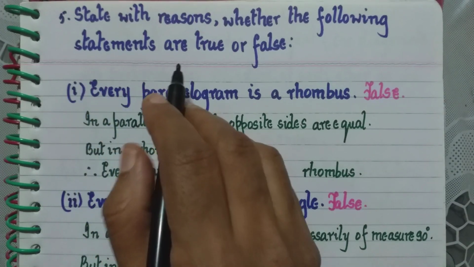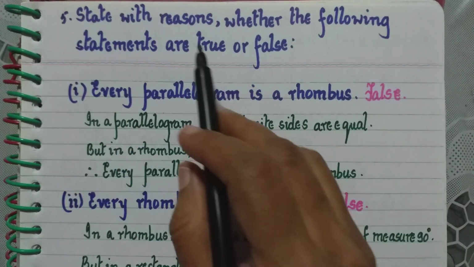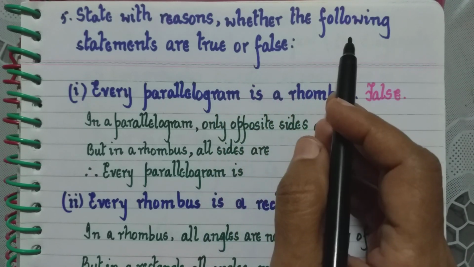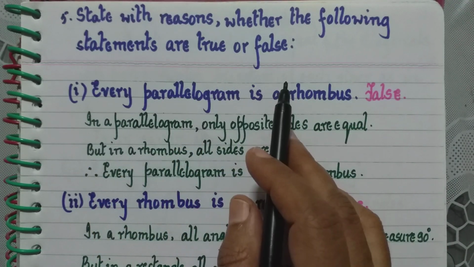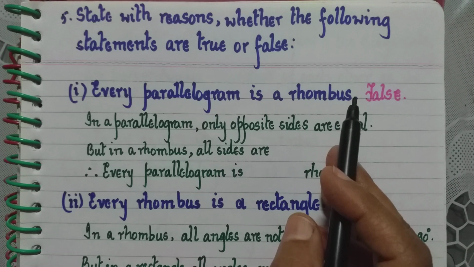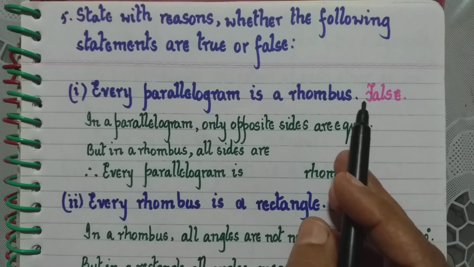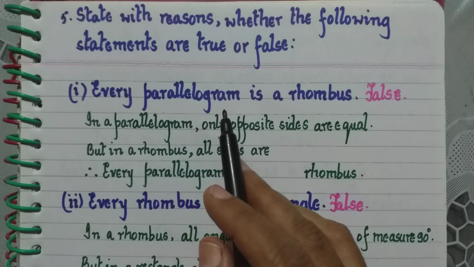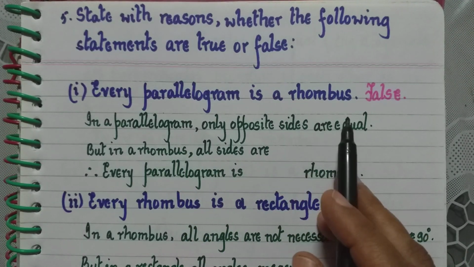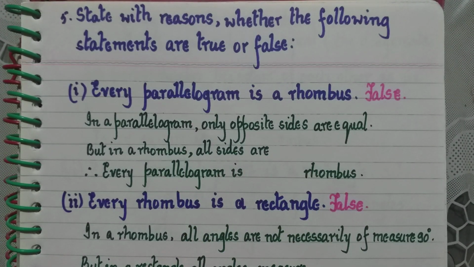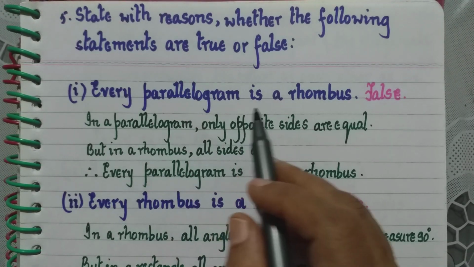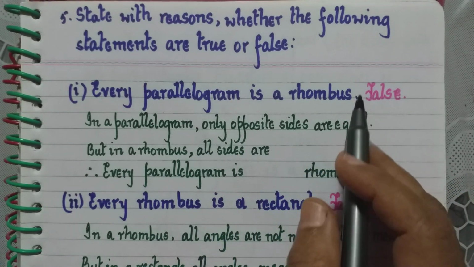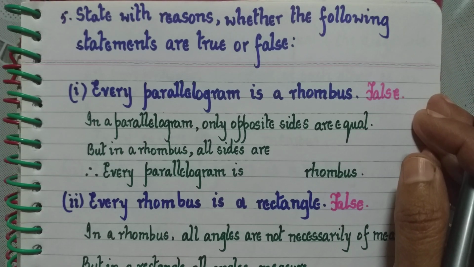Coming to the fifth question, here we have to state with reasons whether the following statements are true or false. So let us see how we do this. The first statement which is given here: every parallelogram is a rhombus. Now, every parallelogram is a rhombus. This statement is false. Let us see why.